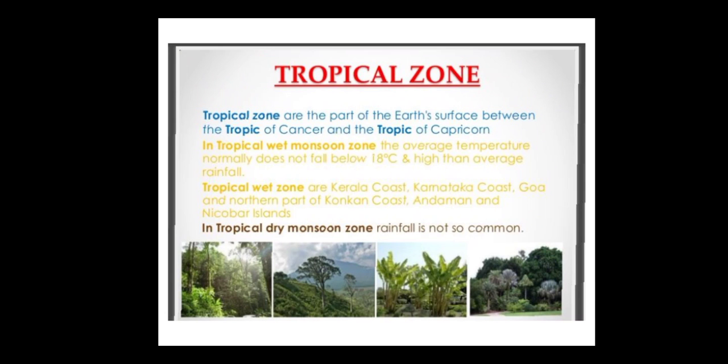Now tropical zone. Tropical zones are the parts of the earth's surface between the Tropic of Cancer and the Tropic of Capricorn. In the tropical wet monsoon zone, the average temperature normally does not fall below 18 degrees, and there is high rainfall. Tropical wet zones are the Kerala coast, Karnataka coast, Goa, the northern part of the Konkan coast, and the Andaman and Nicobar Islands. In a tropical dry monsoon zone, rainfall is not so common. Here the rainfall is not too much.